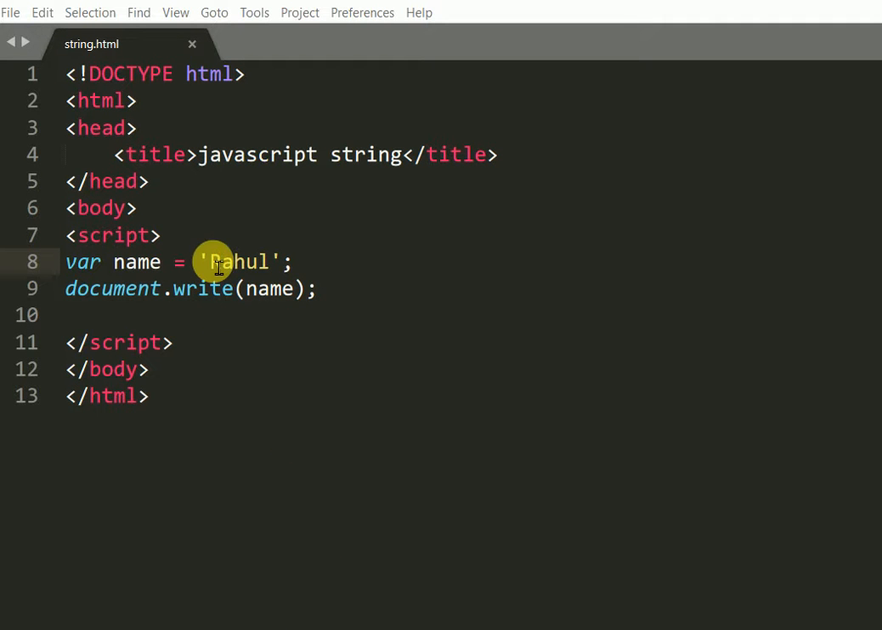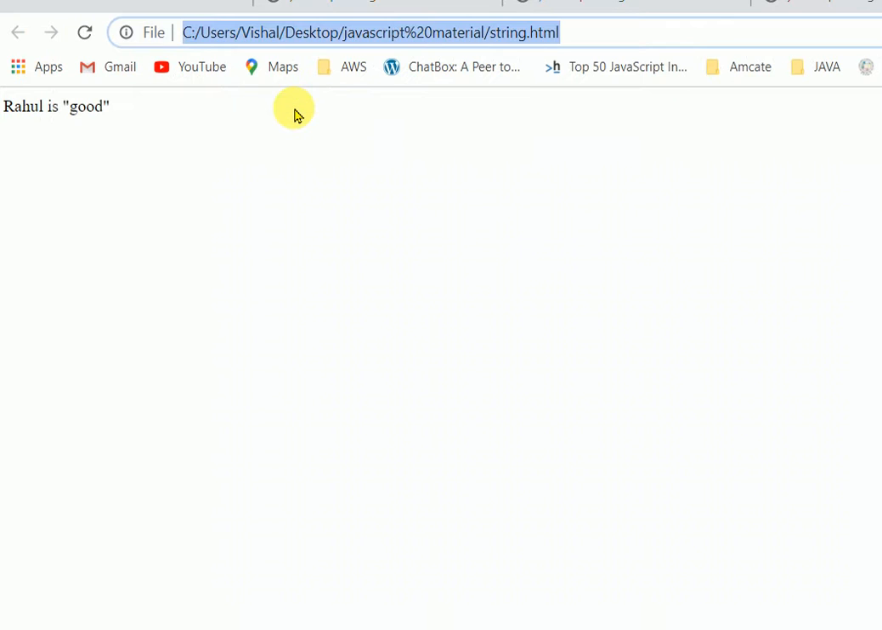And in this string, we can also store a value in double quotes, like Rahul is "good". So we write good in double quotes. I will save this. So there is Rahul is good. No problem when we use double quotes inside single quotes.